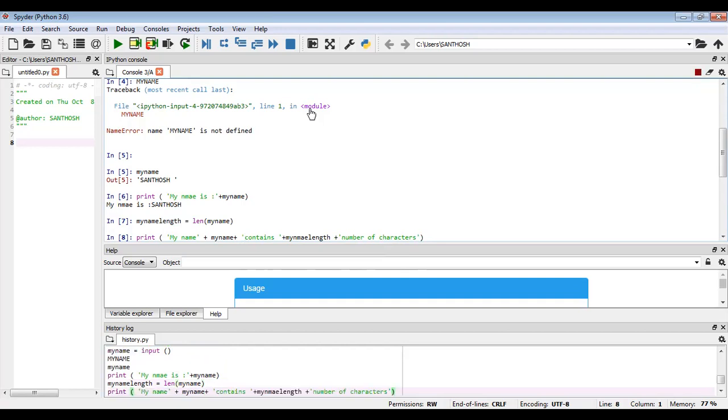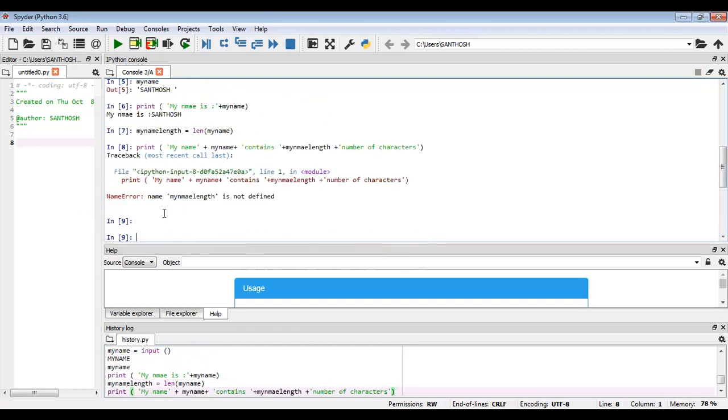Okay, now you see what it will print. See that the name error is there. Why? Because we made a mistake. We are writing a different variable name. See that the spelling is a mistake.